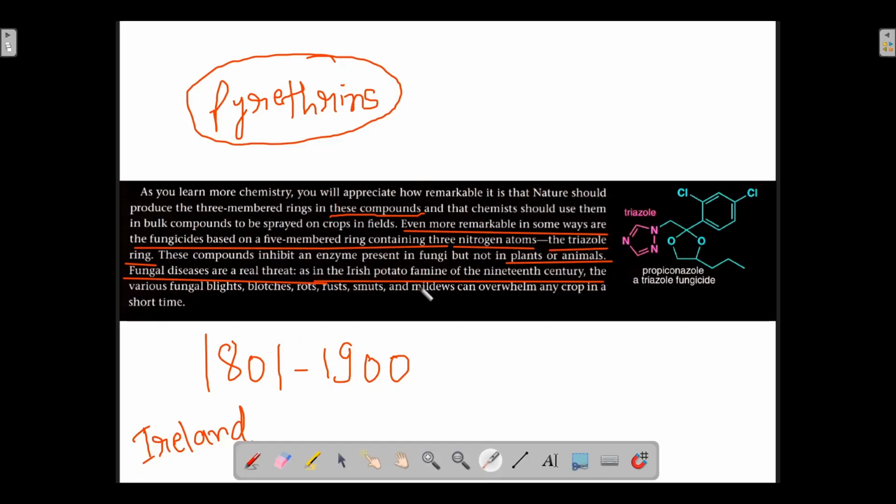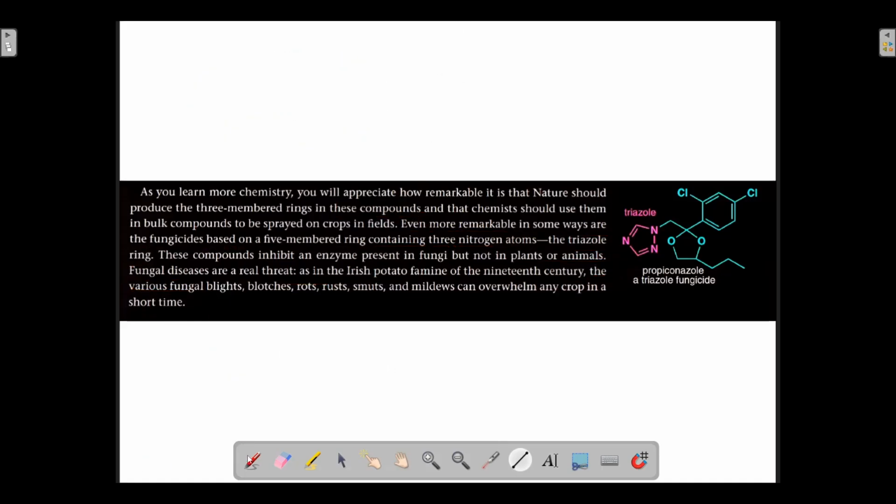Many of the potato crops were lost. They were destroyed because of fungal diseases. The various fungal blights, blotches, rots, rusts, smuts, and mildews can overwhelm any crop in a short time. These are the various fungal diseases happening in crops.